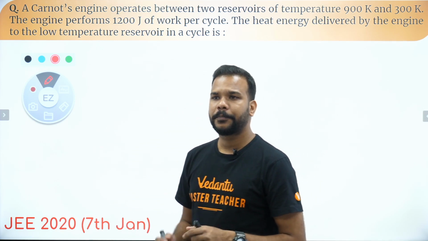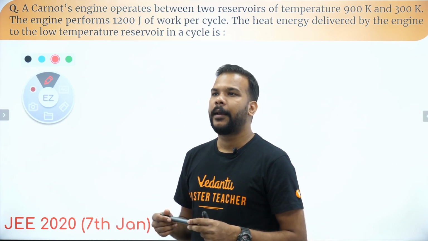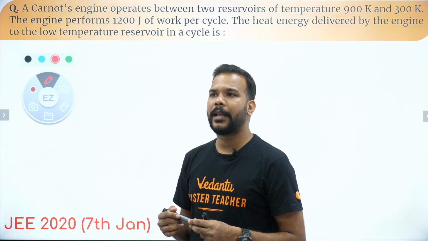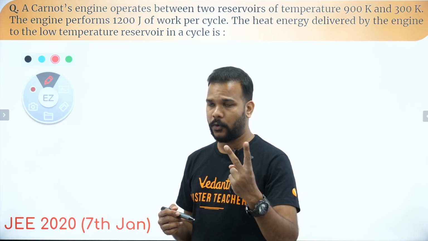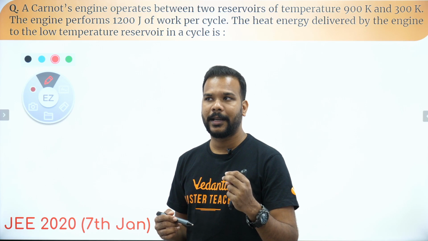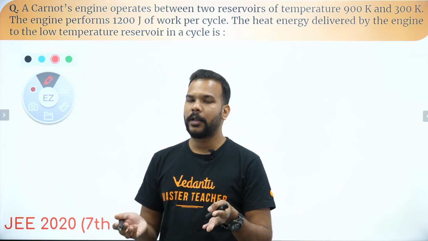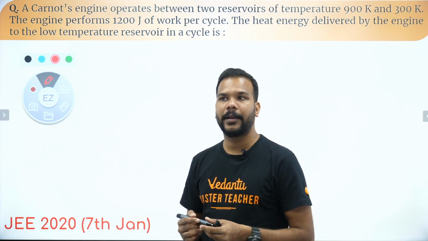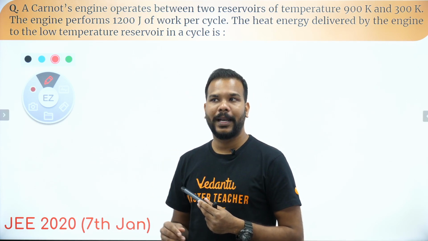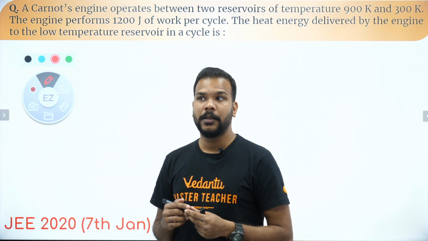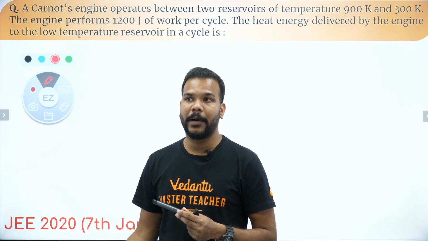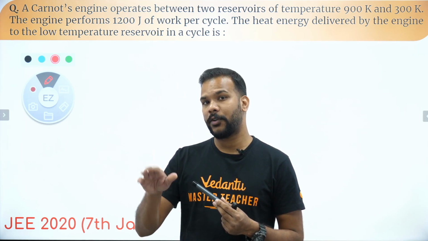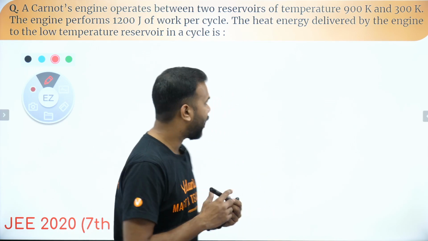The question says that a Carnot engine operates between two reservoirs of temperature 900 Kelvin and 300 Kelvin. That means the temperature of the source is 900 Kelvin and the temperature of the sink is 300 Kelvin, and the engine performs 1200 joules of work per cycle. So the heat energy delivered by the engine to the lower temperature reservoir, which is the sink, is what we have to find out.